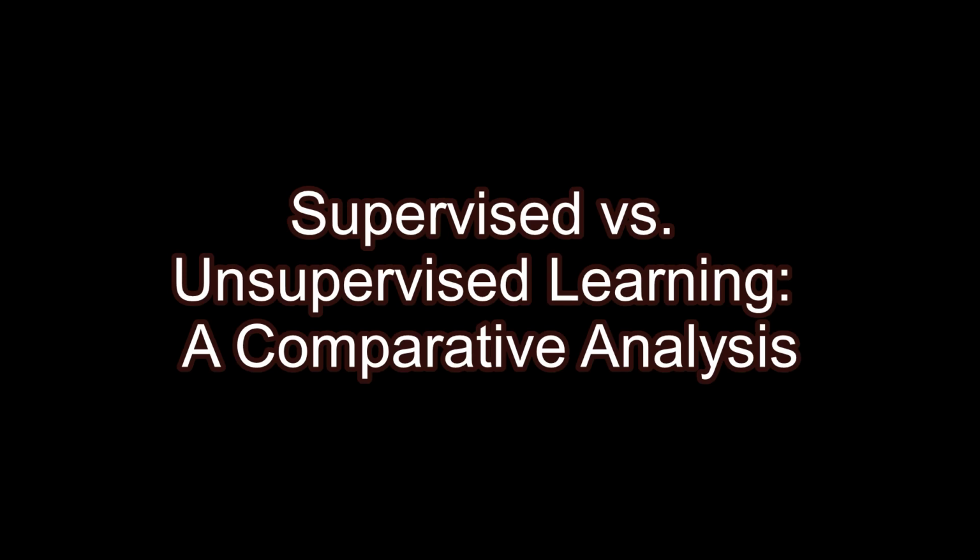Unsupervised learning. Definition: unsupervised learning involves training a model without labeled data. The algorithm identifies patterns and structures from the data itself. Training data uses datasets without any predefined labels, allowing the model to work freely and find relationships on its own.